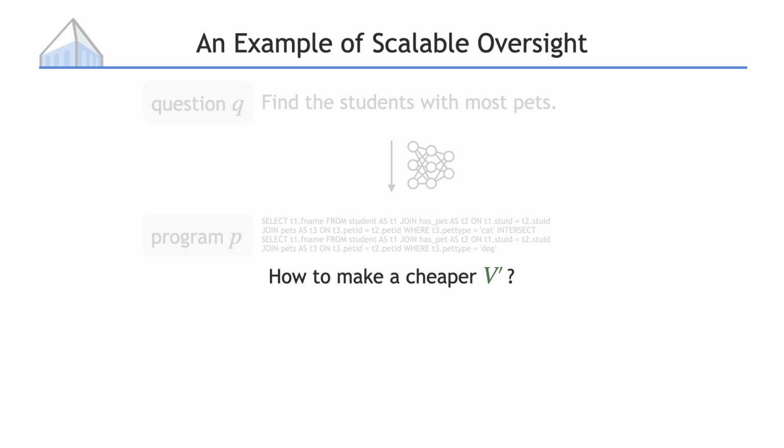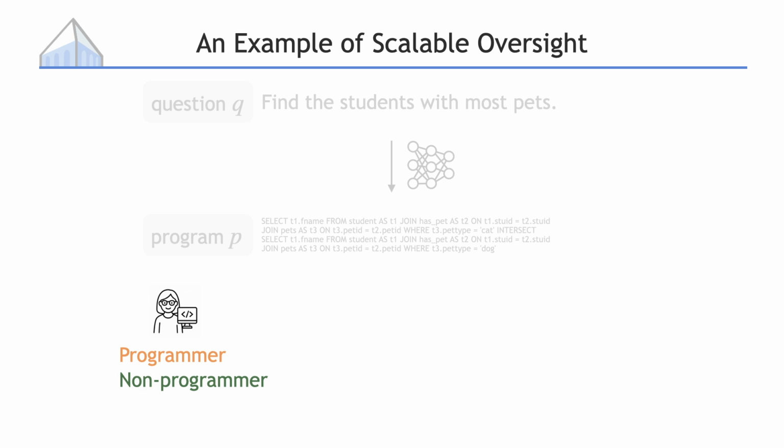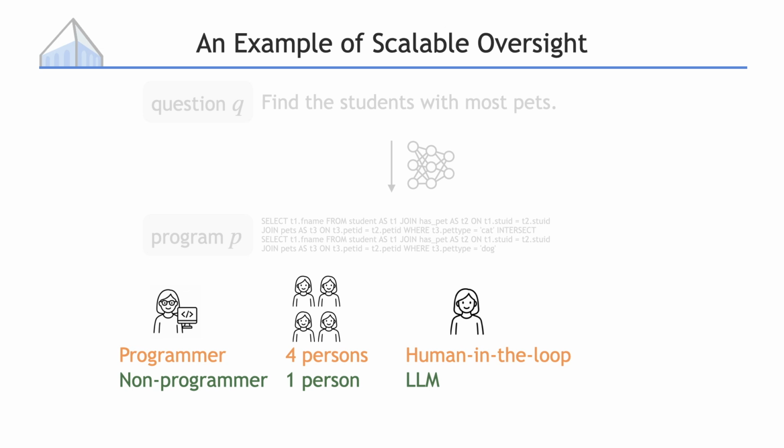Here are some ideas to cut down resource needs. First, what if we can validate programs by hiring regular people who do not know how to program? Instead of 4 people checking, can we get down to just 1 person? Can we skip humans in the loop altogether and have language models do the validation automatically? Can we shrink the validation time from 2 hours to 30 minutes? These are all ways to make validation cheaper. We call the difference between these expensive methods and the cheaper method the resource gap.